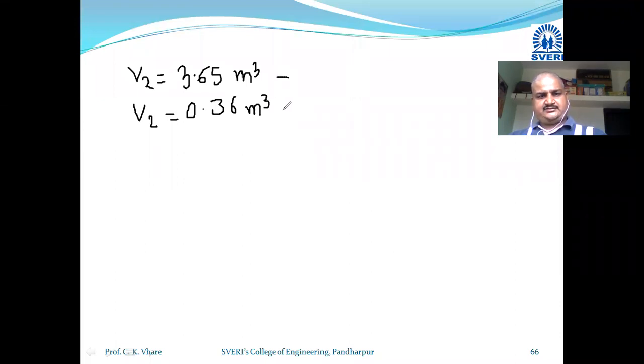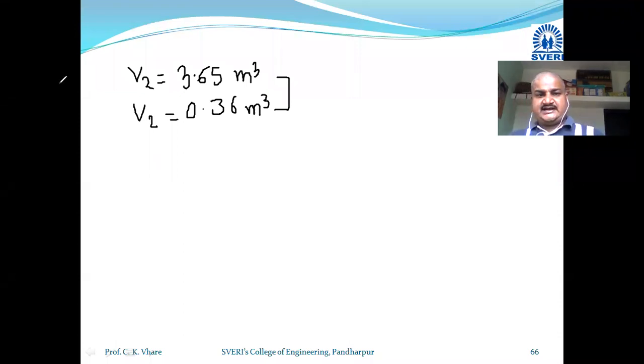Now there are two values of V2, so which value will we have to accept? That is also one question, because here we are getting two final volumes. First volume is 3.65 and second volume is 0.36.